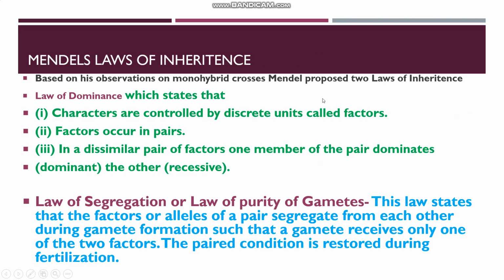Based on these experiments, Mendel put forward two laws of inheritance. One is the law of dominance and the other is the law of segregation or law of purity of gametes. Now what is the law of dominance? The law of dominance states that characters are controlled by discrete units called factors. Mendel used the term factors and not genes. These factors are seen in pairs. Of the pair of factors, one is dominant and the other is recessive. So this is known as the law of dominance.